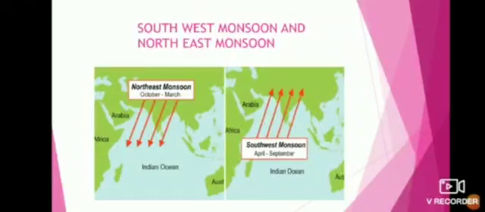Generally, we get rains in some particular months during the year, but in our state, rains occur normally from June to September. During that season, you might have observed in the sky that clouds are moving along with the winds, blowing from western direction, southwest side. These winds are called as southwest monsoon. Similarly, we observe in the months of November and December, rains occur due to movements of clouds in the direction of winds blowing from eastern side, northeast side. These winds are called northeast monsoon.